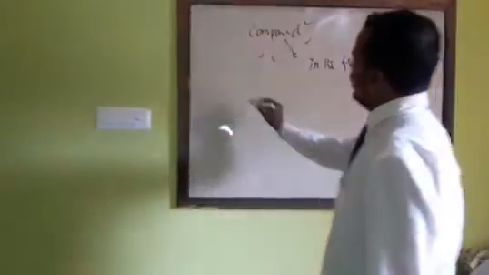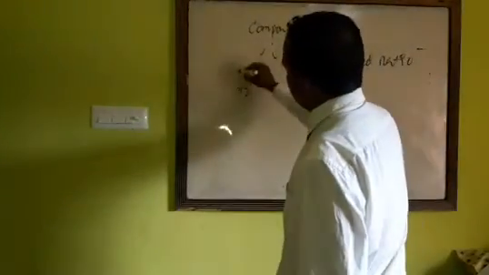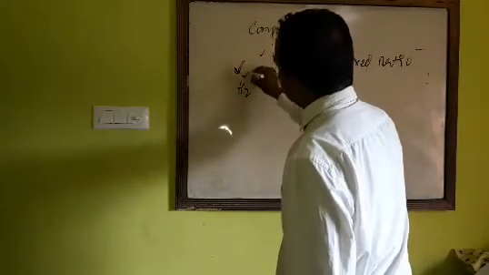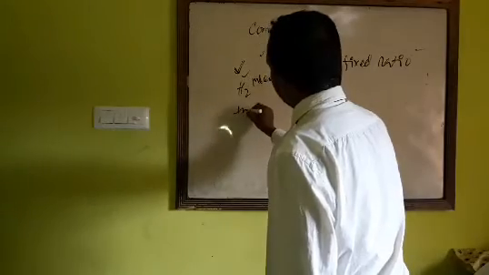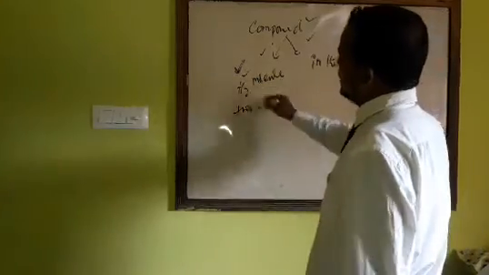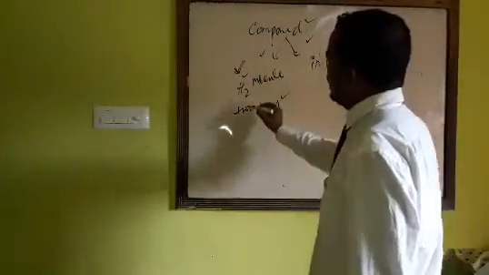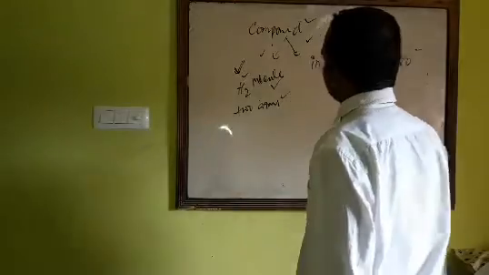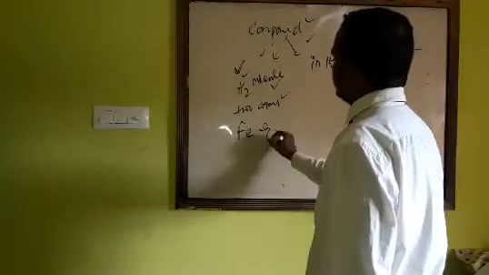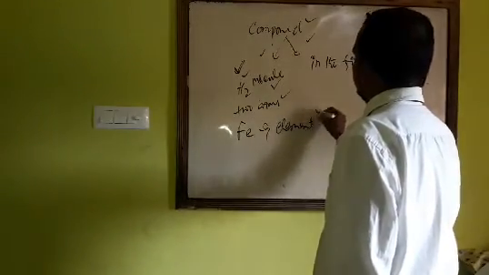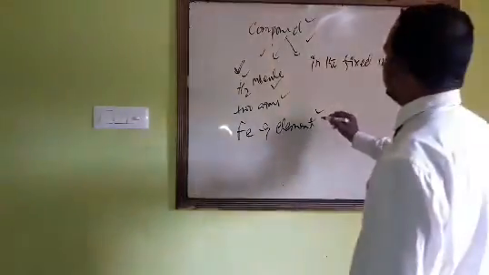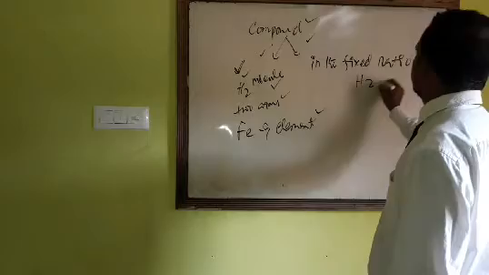Take the example of hydrogen, H2. This is a molecule made up of two atoms. But if you take iron, it will be treated as an element. Next come to H2O.